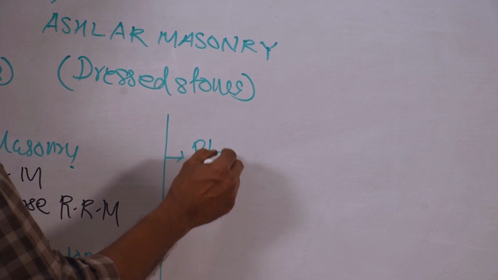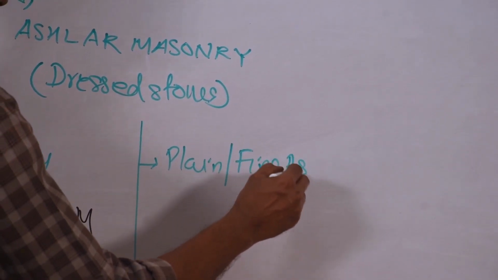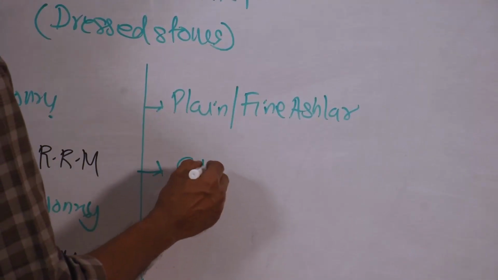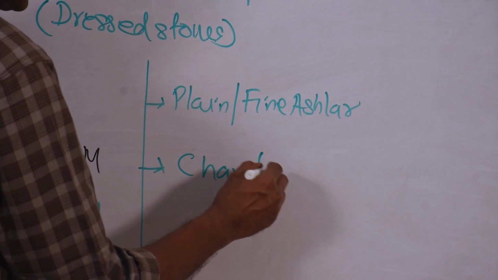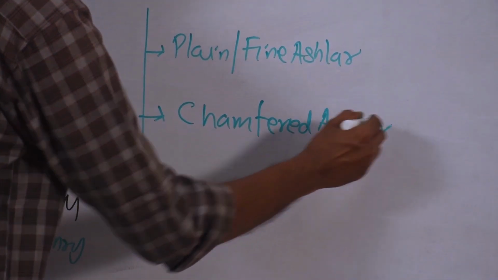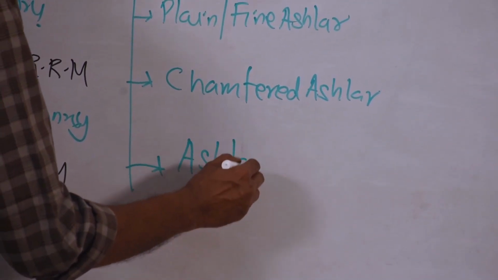plain or fine ashlar masonry, chamfered ashlar masonry, and ashlar facing.